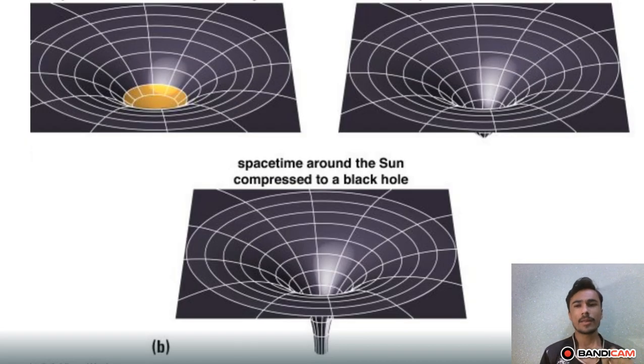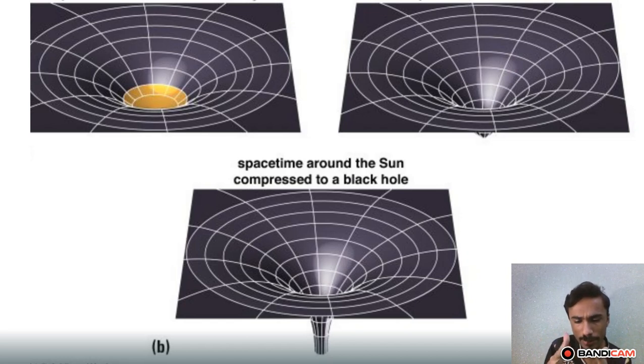From this slide you can get a very clear understanding of the black hole. Suppose this is the sun and you squeeze the size of the sun, and you see that the fabric of space-time is being squeezed by this mass. If you squeeze the sun to the size of the Earth, then the sun becomes a black hole.